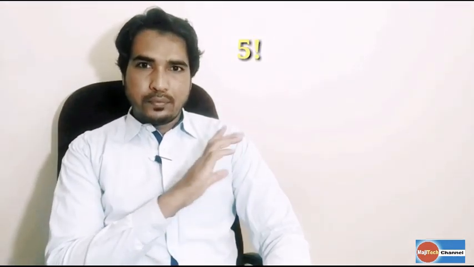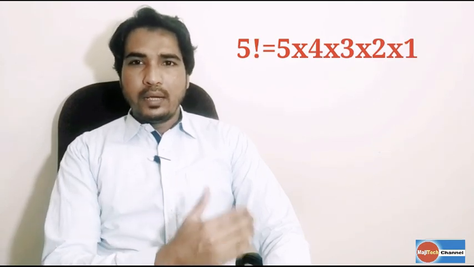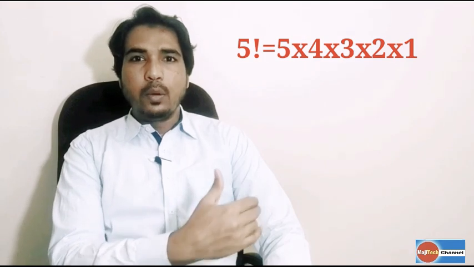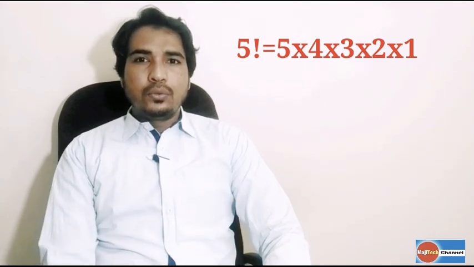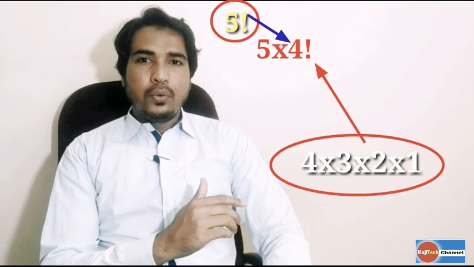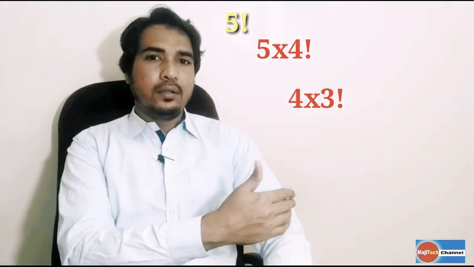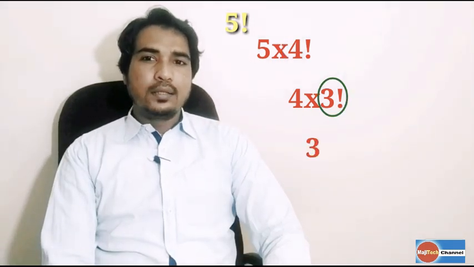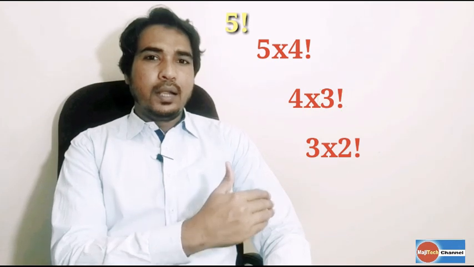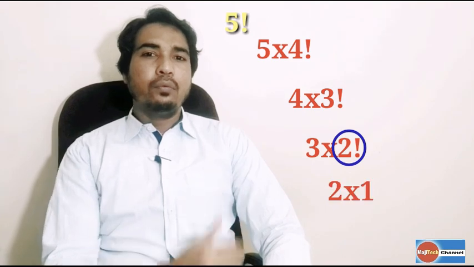Consider an example to find the factorial of a number. Suppose 5. We know that the factorial of 5 is 5 multiplied by 4 multiplied by 3 multiplied by 2 multiplied by 1. We can also write this as factorial of 5 is equal to 5 multiplied by factorial of 4, and the factorial of 4 can be written as 4 multiplied by factorial of 3, and the factorial of 3 can be written as 3 multiplied by factorial of 2. Similarly, the factorial of 2 can be written as 2 multiplied by factorial of 1.